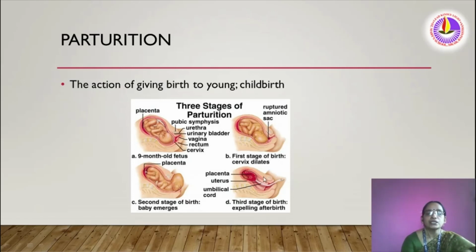Then afterwards, this placenta also comes out from the mother's body. Placenta we can see here, uterus, umbilical cord. Then after the child's birth, the umbilical cord is detached and separates mother and baby. This is the third stage of birth. This is known as expelling the afterbirth. That means the placenta comes out after the birth of the baby. So what is parturition? Parturition means the action of giving birth to young. Childbirth is called by the term parturition.